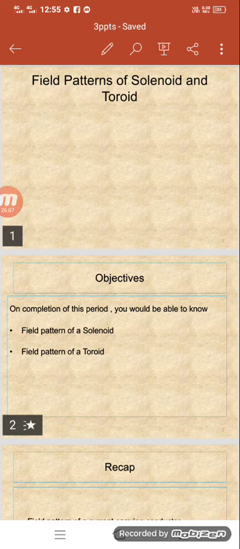How the field is going to be formed, in what direction, and how it is going to arrange itself when some current flows in circular things like a conductor, a solenoid, and a toroid. So in this session, we are going to discuss the field patterns of a solenoid and the field pattern of a toroid.